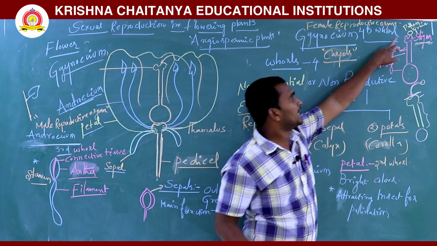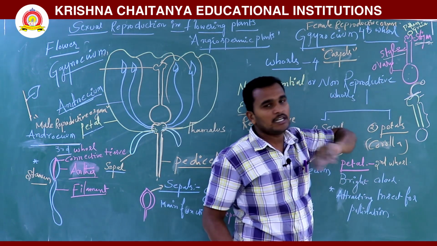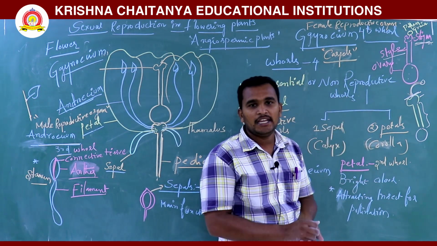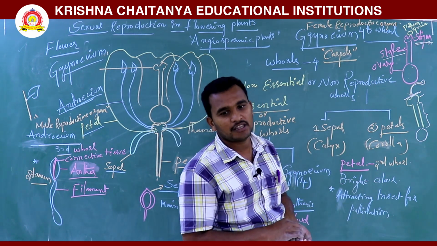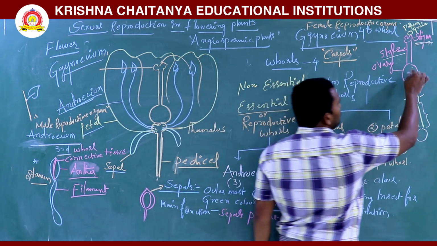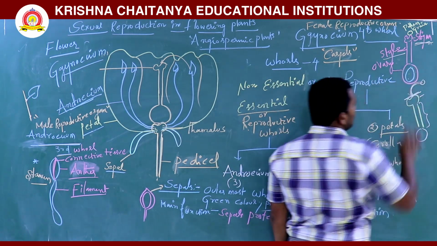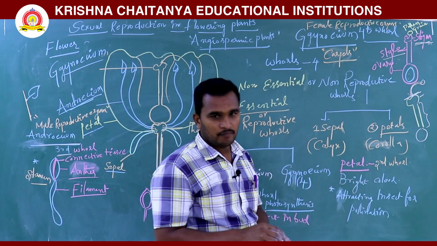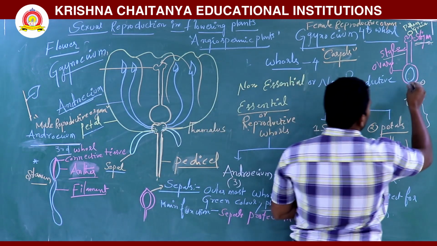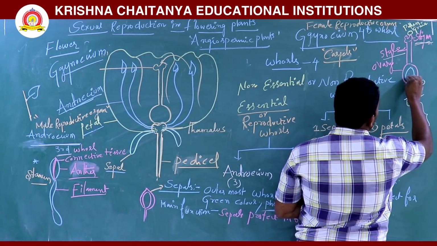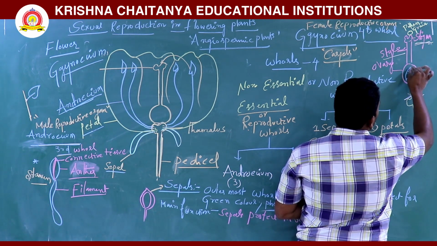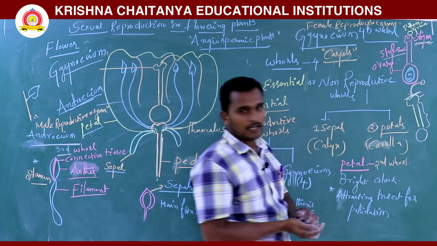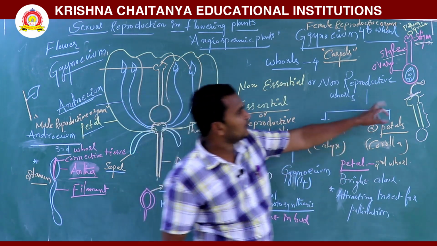The style connects the stigma and the ovary. The ovary is a bulged part. What is there in the ovary? Generally the ovule is there. What is there in the ovule? The egg cell, and also synergids, secondary nuclei and antipodal cells. We are discussing the antipodal cells.